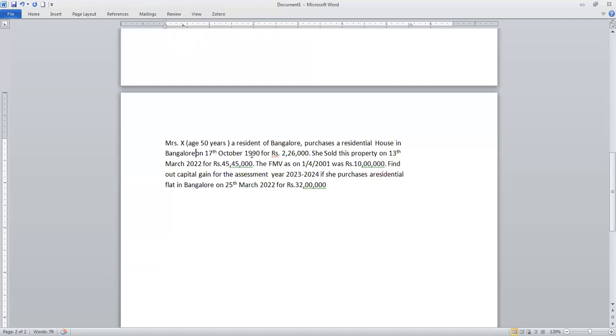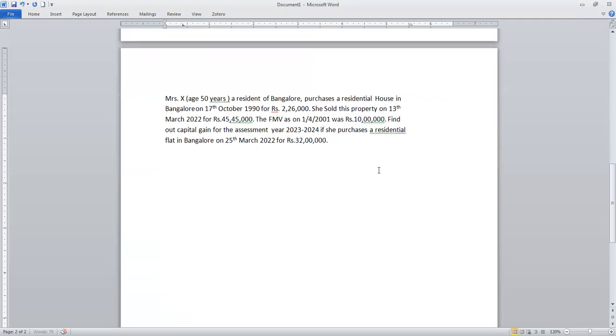Already I told you, if the purchase is before 1/4/2001, you have an option of FMV. In this problem they have given the FMV as on 1/4/2001 as 10 lakhs. So you can take either the cost of acquisition or this one, whichever is higher. Now you're going to find out the capital gain for the assessment year 23-24 if she purchases a residential house property, a flat in Bangalore, on 24th March 2022 for rupees 32 lakhs. This is the problem. You're going to calculate the capital gain.